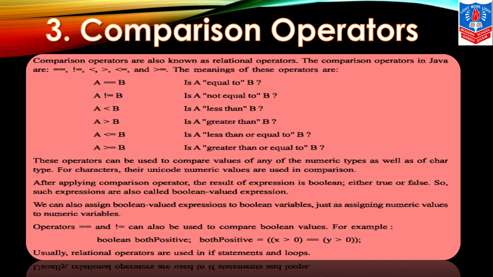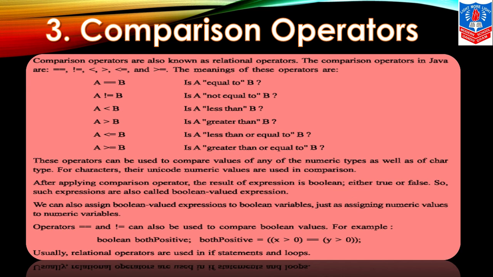So that means A is not equal to B. A's value is 5 and B's value is 10. So is A equal to B? So we are putting what? A not equals to B with exclamatory symbol and a single equal sign. Then we go to A greater than B, lesser than B, then less than equals to B or greater than equals to B.